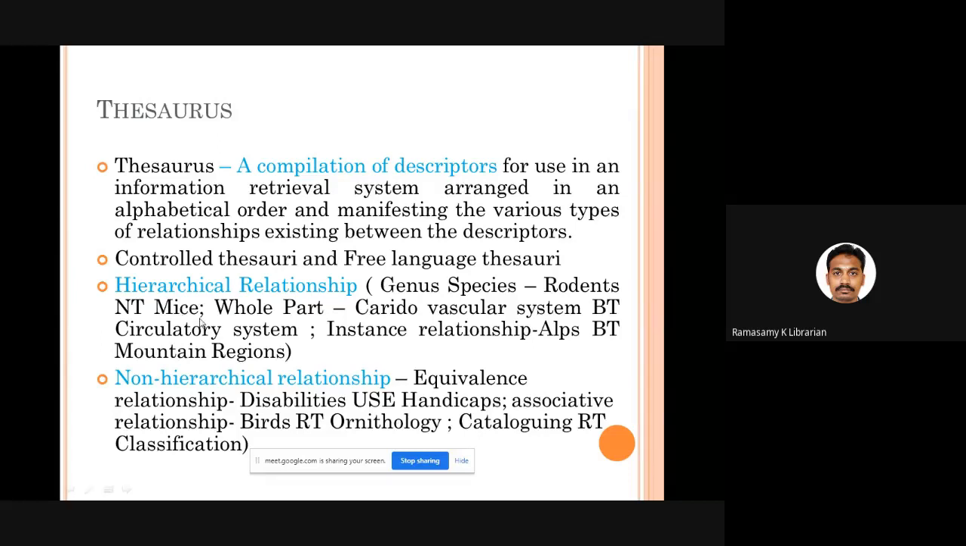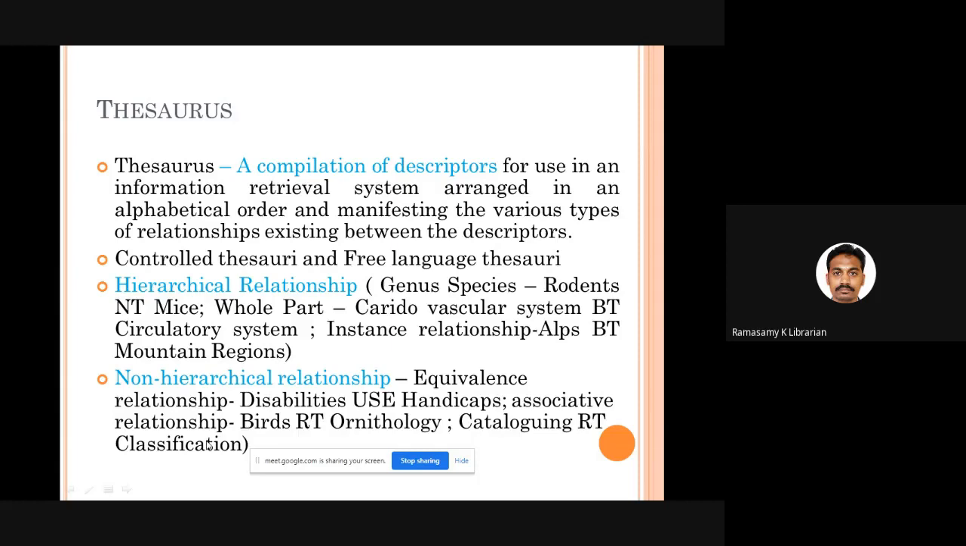Genus-species relationship. In the same way, whole-part relationship. See, cardiovascular system is a smaller area, and the broader term is circulatory system. Cardiovascular system is a part of the circulatory system, a whole-part relationship. Or instance relationship. As I told you in the last class itself, there is a relation between common noun and proper noun. What is a common noun? Mountain region is a common noun. What is a proper noun? Alps or Everest. This kind of relationship is called instance relationship. All these three kinds of relationship are termed hierarchical relationship. You can see this in the thesaurus.